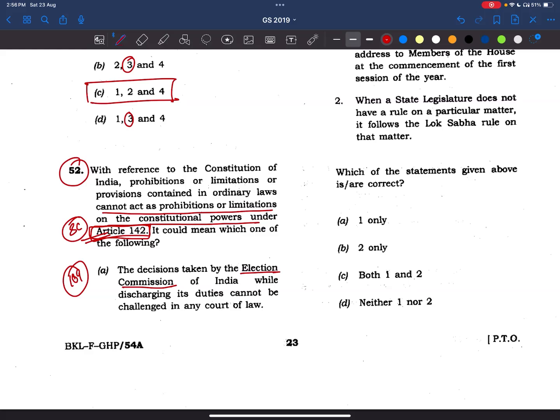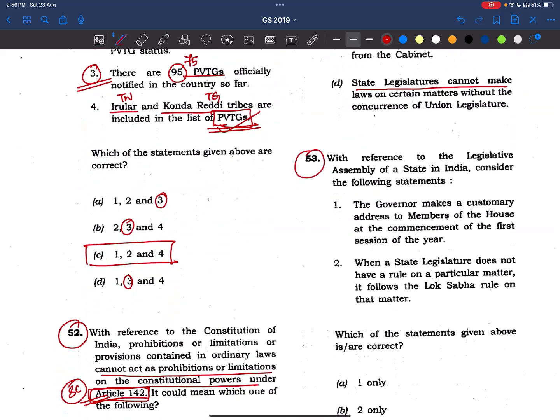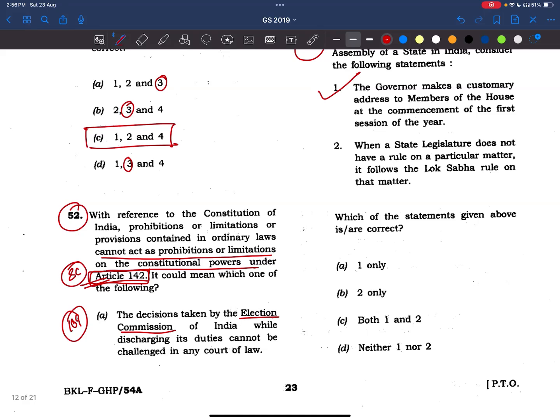Now coming to the 53rd question. With reference to the Legislative Assembly of a state in India, consider the following statements. The Governor makes a customary address to the members of the house at the commencement of the first session of the year. Yes, this is correct. When a state legislature does not have a rule on a particular matter, it follows the Lok Sabha rule on that matter. Yes, this is also correct. This is there in Article 208, Clause 2. So the answer is both 1 and 2.